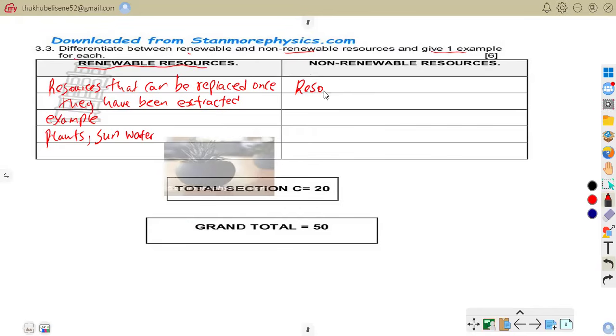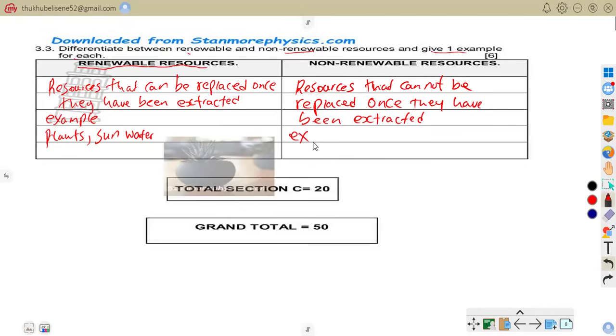So these ones, they cannot be replaced. So now we have to give an example for that.